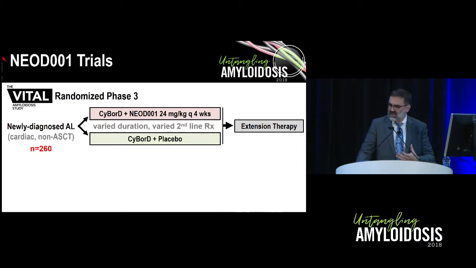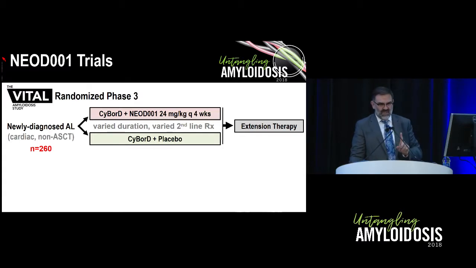Again, the NAOD was given as an infusion every 4 weeks. The duration of initial therapy was based on investigator practice, and discontinuation of first-line therapy and initiation of alternate second-line therapy that wasn't transplant-based was also according to standard clinical practice and the determination of the treating physician.